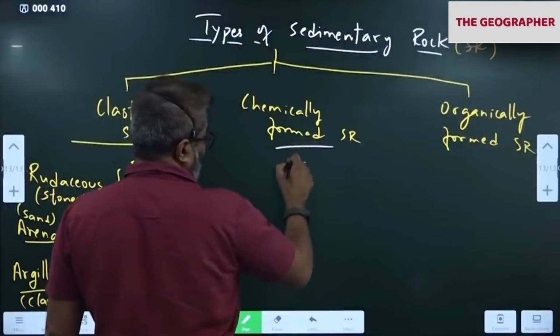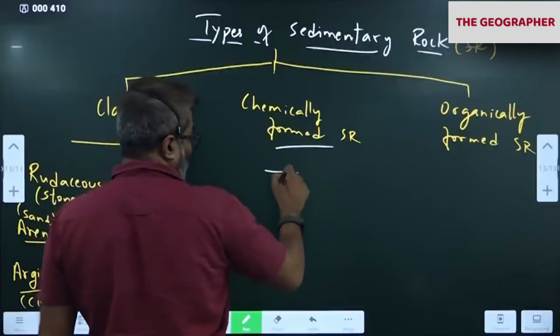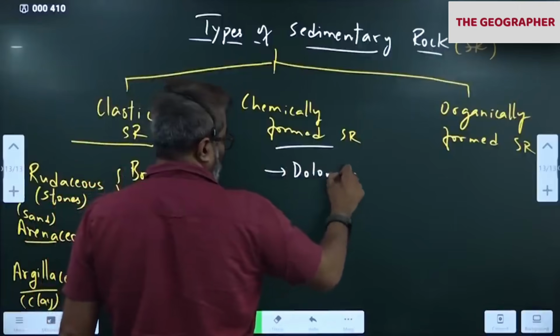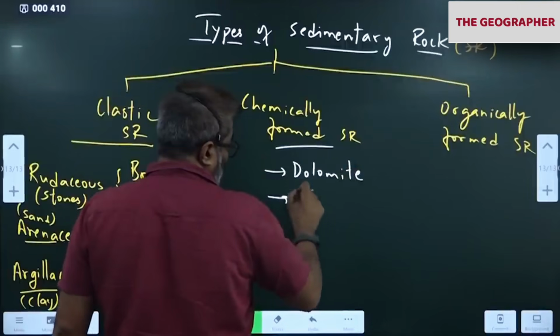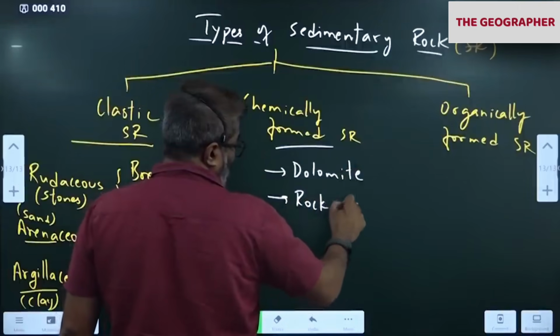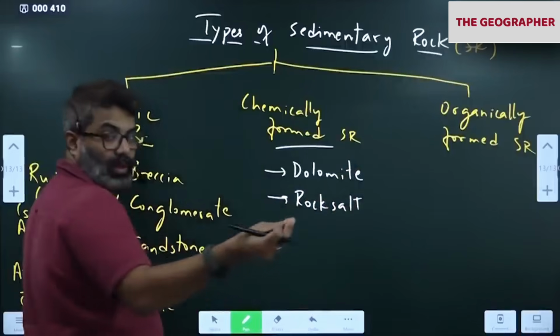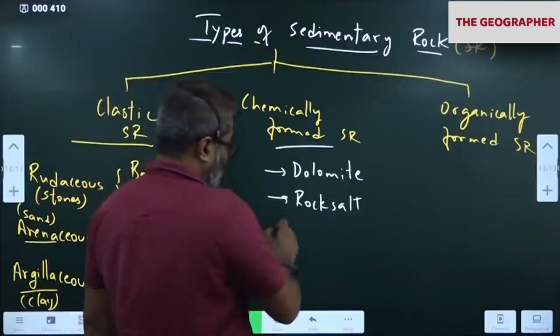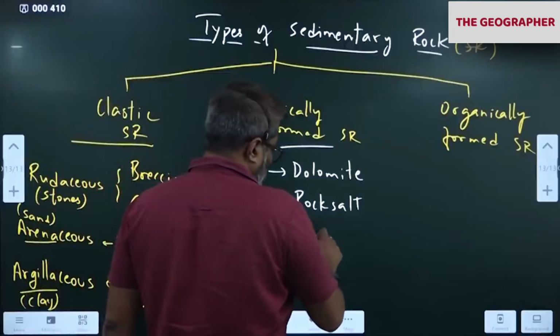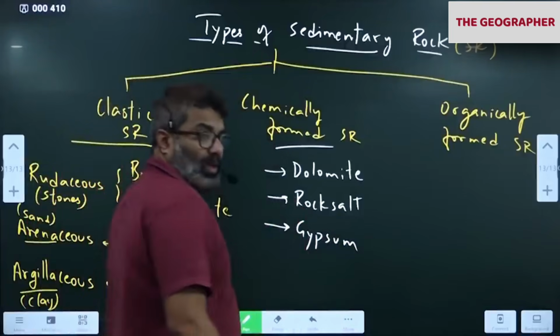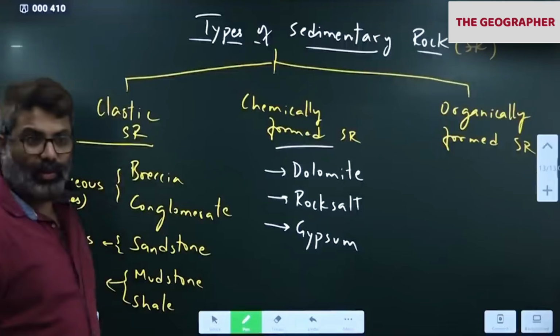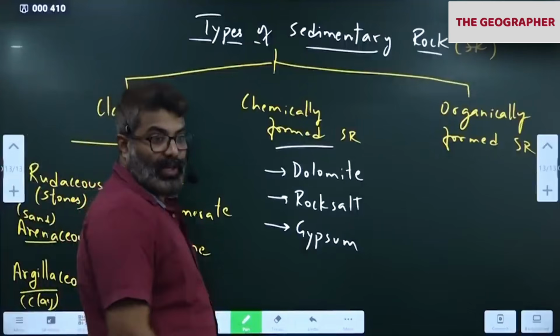Now coming to chemically formed sedimentary rock. In this, first one, dolomite. Rock salt, which you might have seen while cooking food, we use rock salt. Gypsum for making cement and glass, we use calcium sulfate. Gypsum is calcium sulfate.